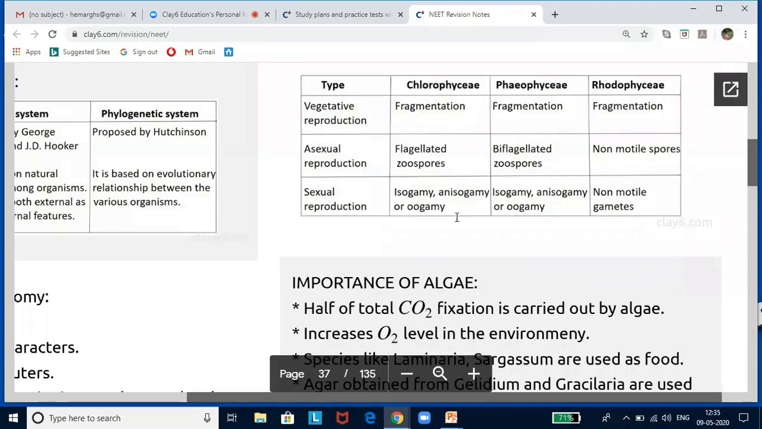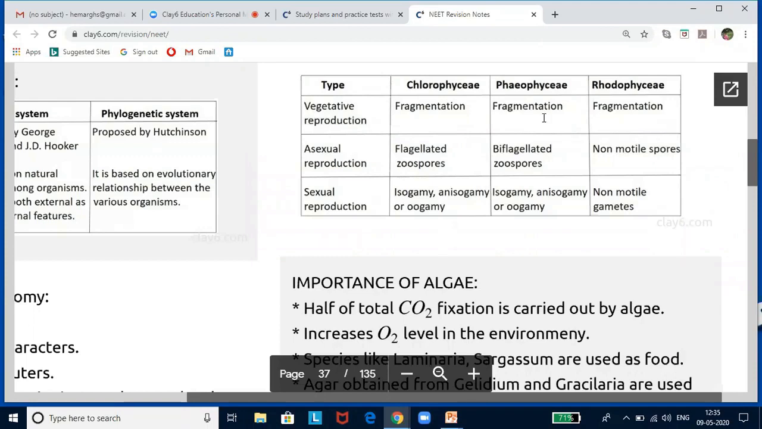Now I hope isogamy means it is the fusion of two morphologically similar gametes. Anisogamy is two dissimilar gametes, and oogamy is an extreme anisogamy where the male gamete is small, reduced and motile, whereas the female gamete is large and non-motile. Now, Phaeophyceae, it is the brown algae.